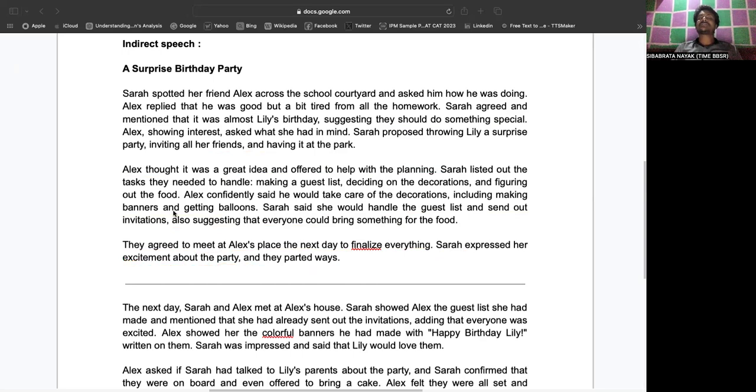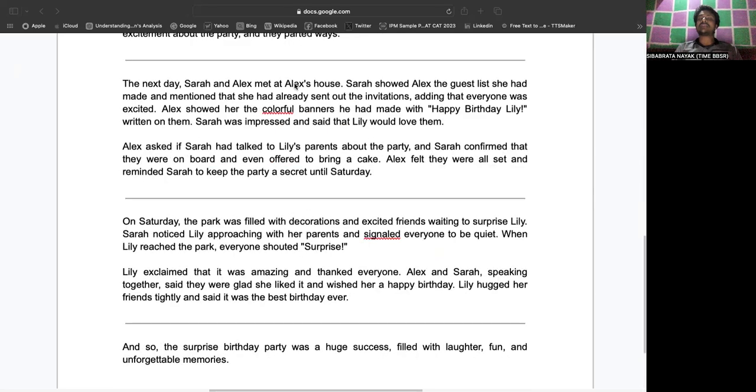So the next day, Sarah and Alex met at Alex's house. Right. Sarah showed Alex the list she had made and mentioned that she had already sent out the invitations, adding that everyone was excited. Alex showed her the colorful banner she had made with Happy Birthday Lily written on it. Sarah was impressed and said that Lily would love them.